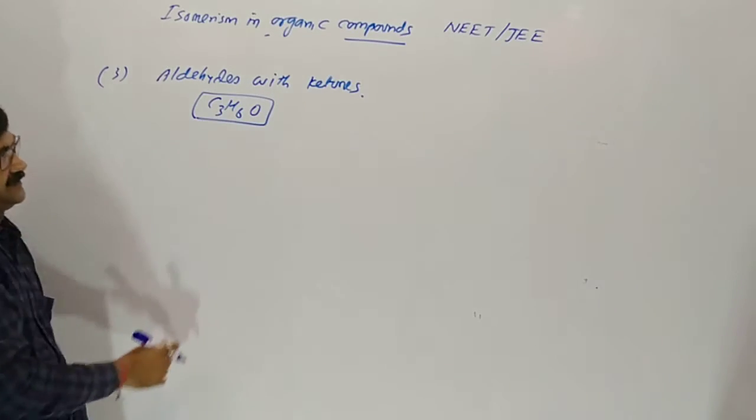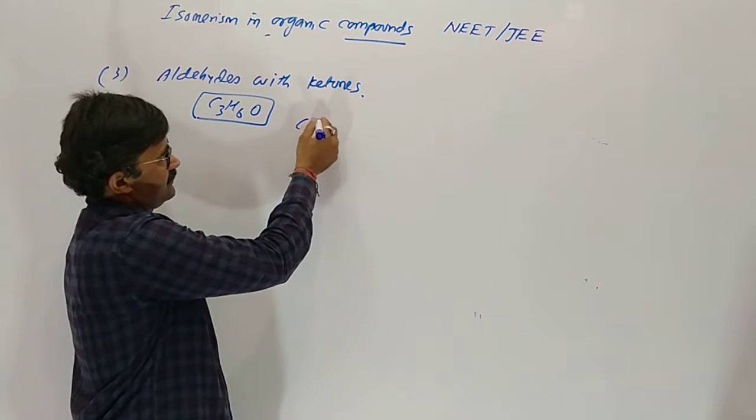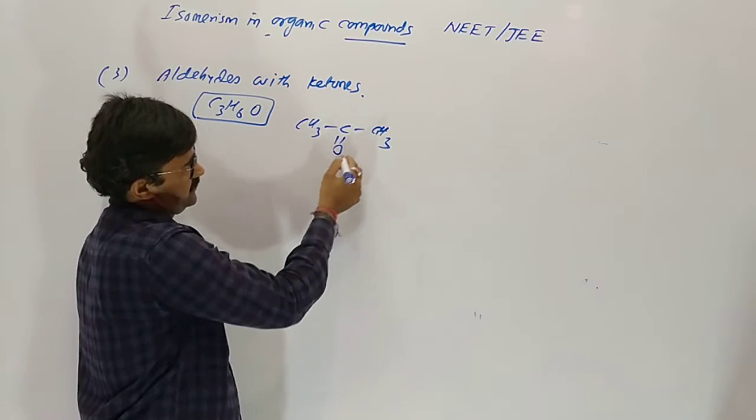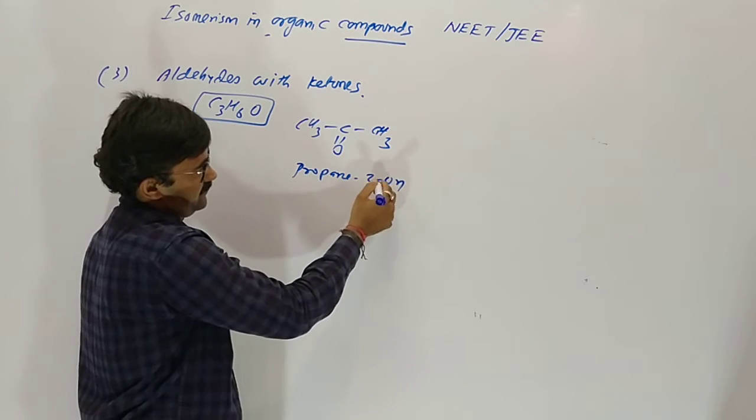I am giving you an example, the C3H6O formula. The isomers will be, first of all, you can see this one is propan-2-one.